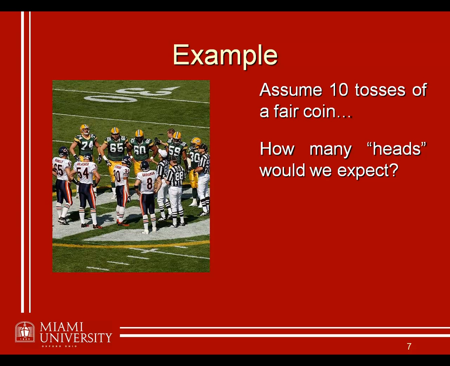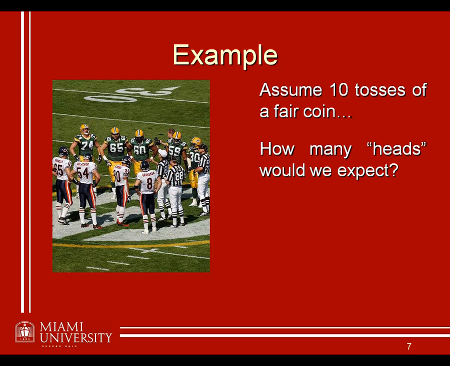5 times, right? Because the probability of landing on heads or tails in a fair coin is 1/2 or 0.5. Well, then if you toss it 10 times, the probability of getting 5 of those as being heads is going to be 5 out of 10. And that's something you should be able to prove to yourself by now, knowing what you know about probability, and thinking about ands and ors in different events. We're not going to prove that here. I'm going to hope you take my word for it.